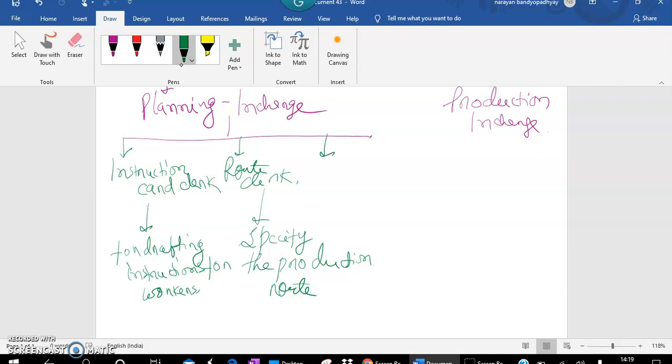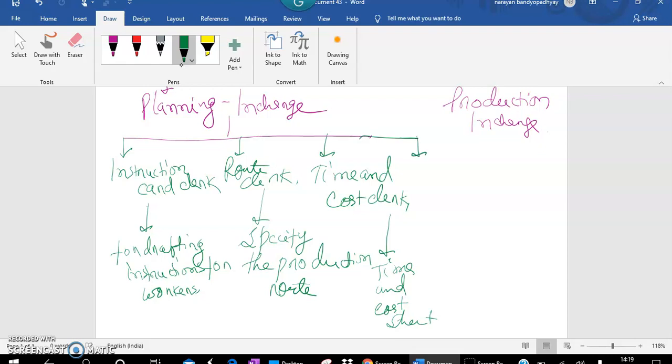Third is time and cost clerk. What will he do? He will prepare the time and cost sheet. How much cost is needed for which work, he will prepare that.